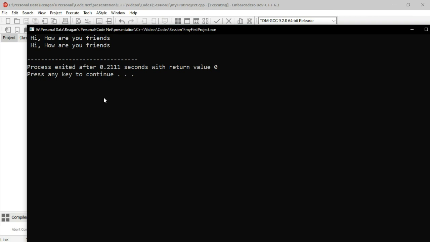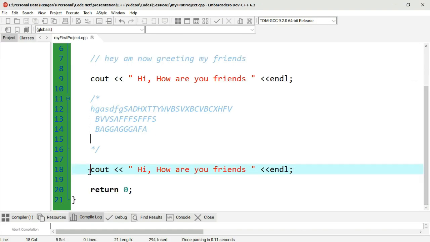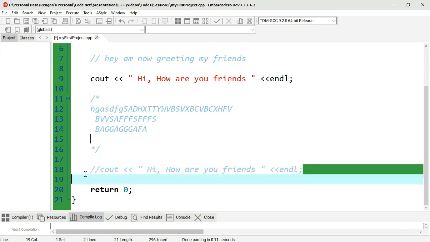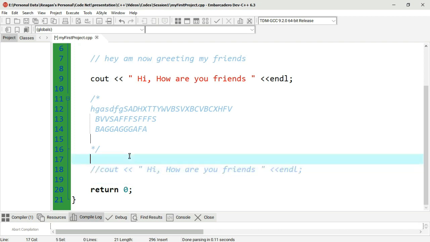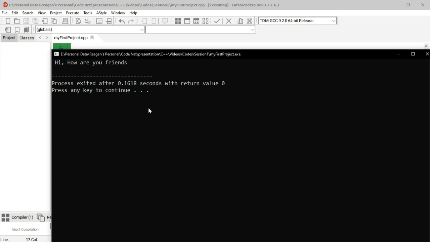But what if in the future you don't want to greet using two lines? Well, instead of deleting that line of code, we can just comment it out. That's a good part with comments. Let's just use a single line comment. It means this line of code won't be executed. It won't be taken as normal code that needs to be seen by the end user. So immediately when we compile now, we'll only see one line of greeting, meaning what we've commented out won't be printed on the screen.